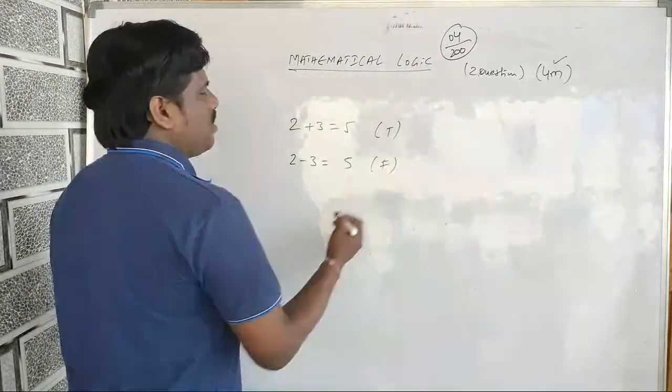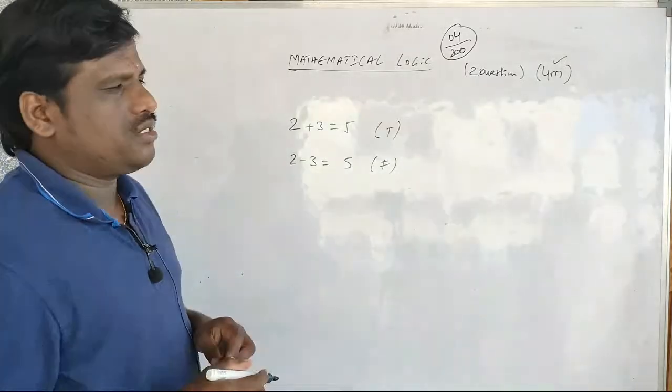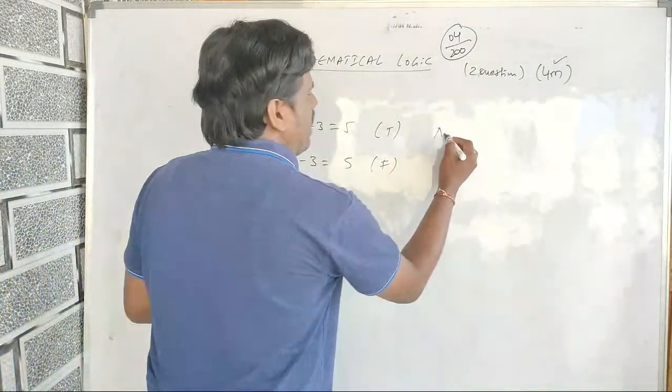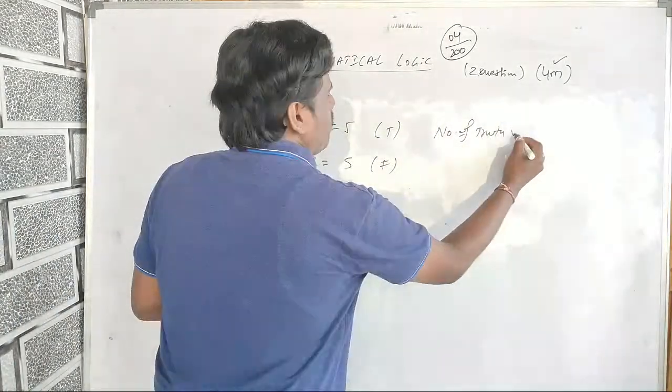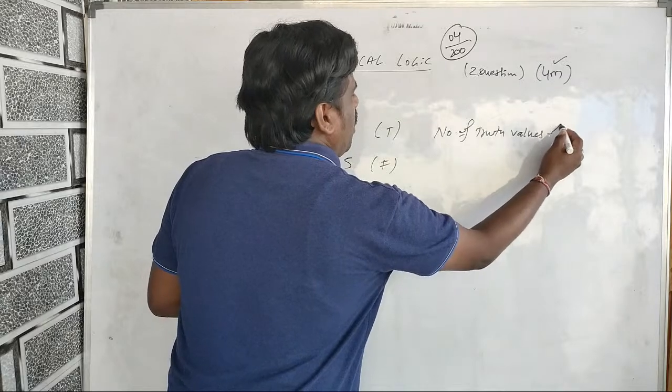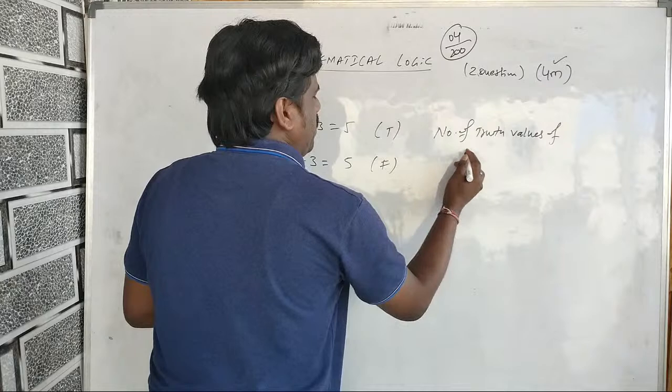The truth value of this one is false. Every mathematical statement has truth values. So how many truth values? They may ask you like this: the number of truth values of a mathematical statement.